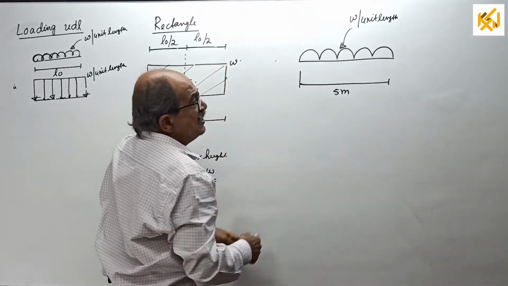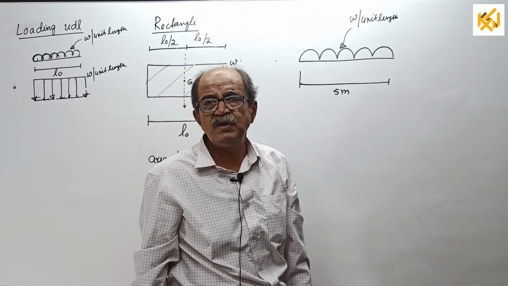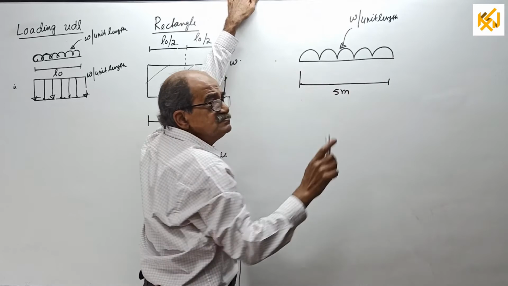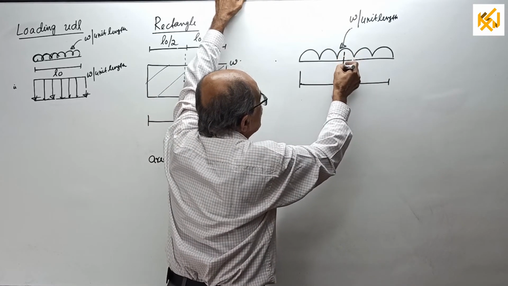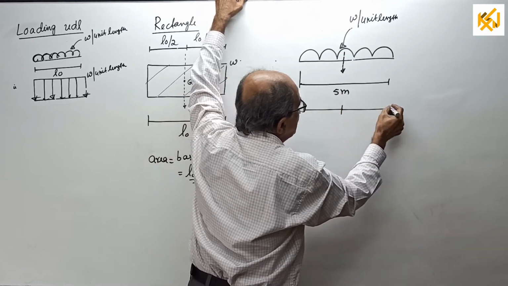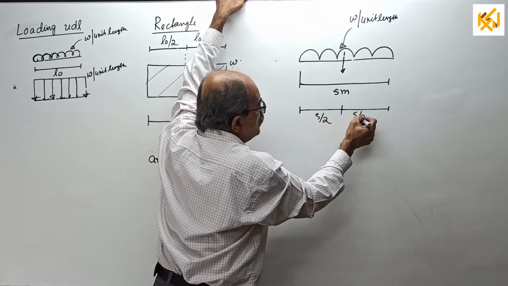Now suppose you consider equilibrium. Then the entire load is to be considered. Then the resultant load will pass here. Surely this distance and this distance will be the midpoint, 5/2 and 5/2.